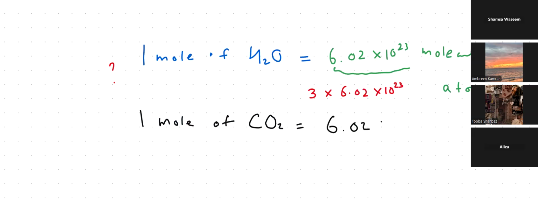But if the examiner is asking, Betty, how many atoms are there, then to calculate the number of atoms, just count how many atoms are there. It contains 1 atom of carbon and 2 atoms of oxygen, right? So it contains 3 atoms, okay? So 3 atoms multiplied by Avogadro's number, this much number of atoms it contains. Okay? Did you understand that?